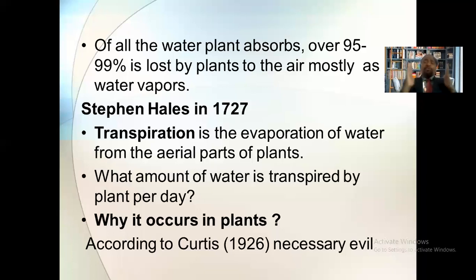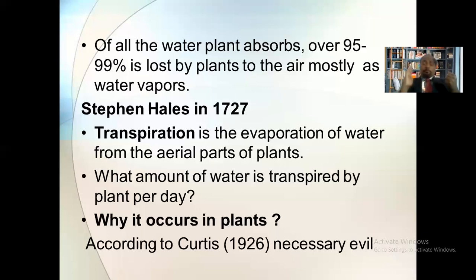Now the question is, what amount of water is lost by the plant per day? The answer is, whatever the weight of that particular plant, that much water is lost by the plant per day. It means that if a plant has a weight of 5 kilograms, then it will lose 5 kilograms of water per day. Now, if the plant absorbs the water with a lot of effort, then why does the water loss take place?